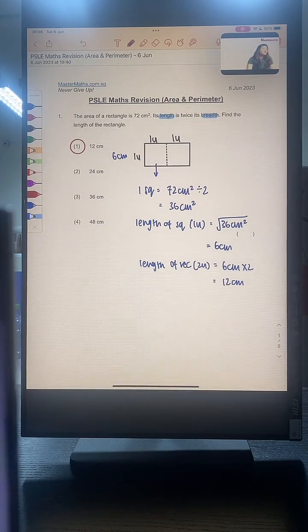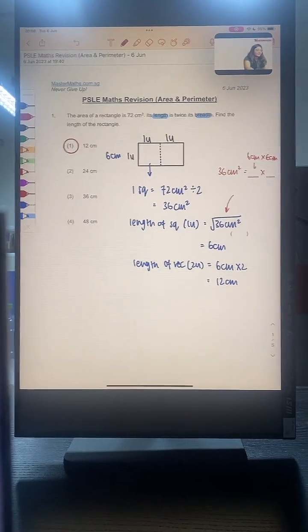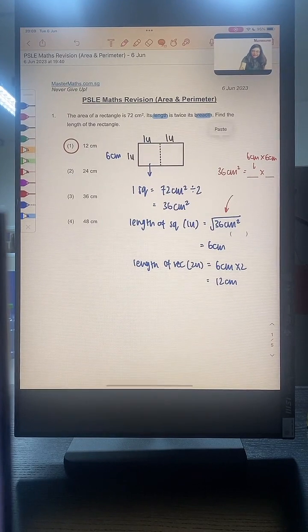For those of you who are saying that you have not learned square root yet, no worries. You can also rewrite this as 36 cm square equals to blank times blank, which is actually just 6 cm times 6 cm. Okay, this is another way that you can write the equation.